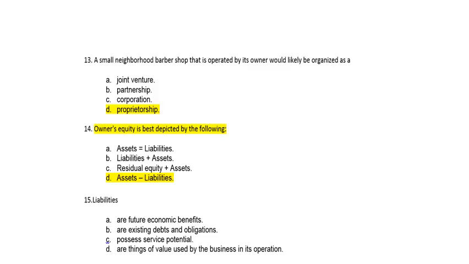Okay, good. 15. Here's a tough one. A future economic benefit? No. After existing debts and obligations? Sounds right to me. Possess service potential. I think that's an asset, right? We can use that to potentially provide some service, or things of value used by the business. That's an asset, right? So 3 of these are assets, and only B constitutes the definition of a liability.